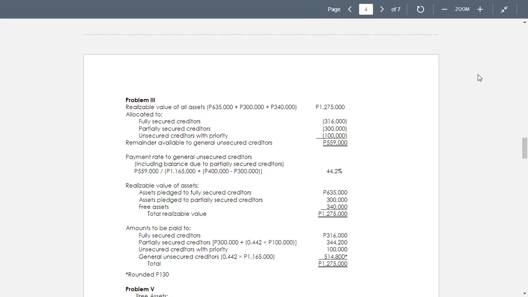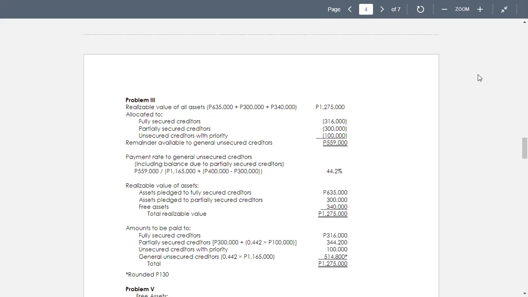However, we have the unsecured creditor claims with priority of 100,000. So we have to pay to the partially secured creditor claims only 300,000, and the unsecured creditors with priority, we pay 100,000. So the total that we have now is 716,000 deducted from 1,275,000. We have the remainder available to general unsecured creditors of 559,000. Then we have the payment rate for general unsecured creditors, including balance due to partially secured creditors. We have 559,000, the remaining cash.